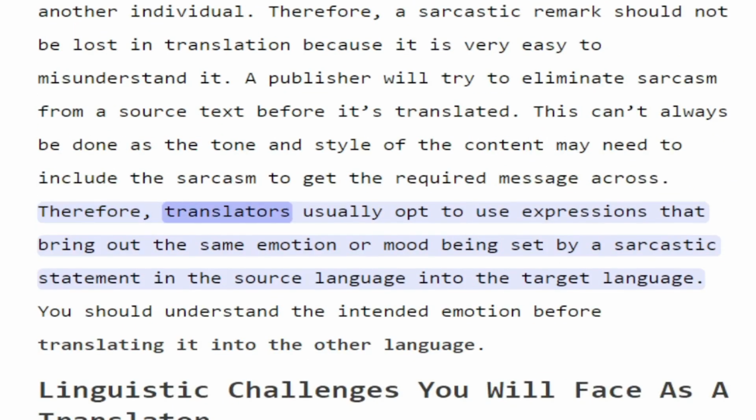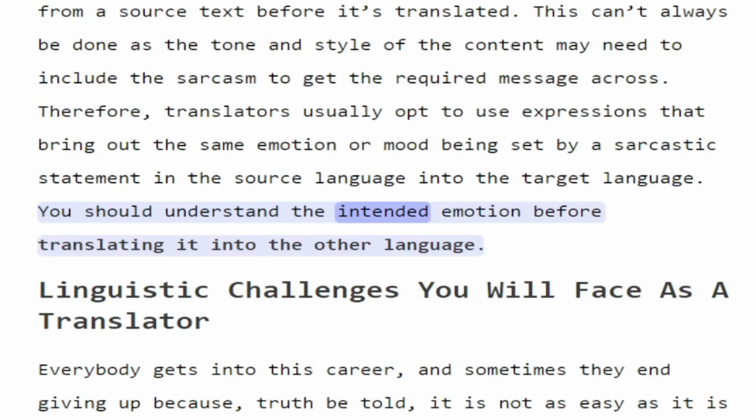Therefore, translators usually opt to use expressions that bring out the same emotion or mood being set by a sarcastic statement in the source language into the target language. You should understand the intended emotion before translating it into the other language.